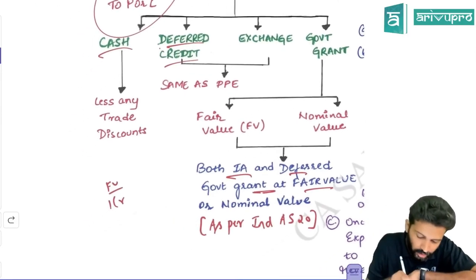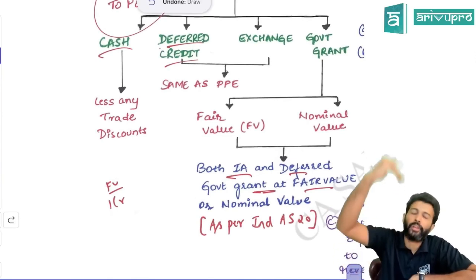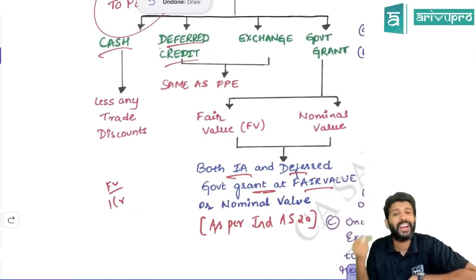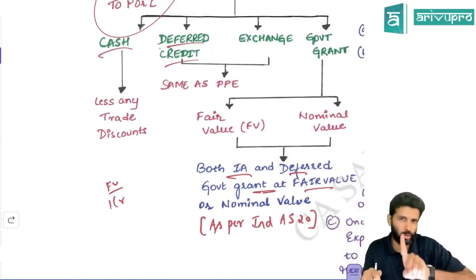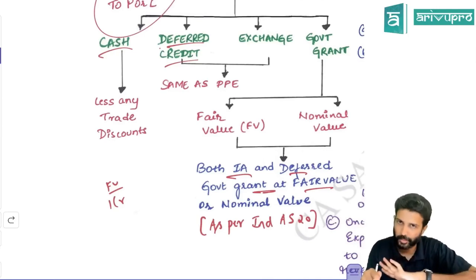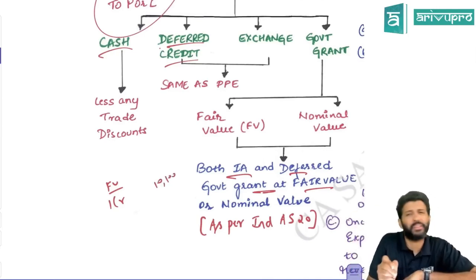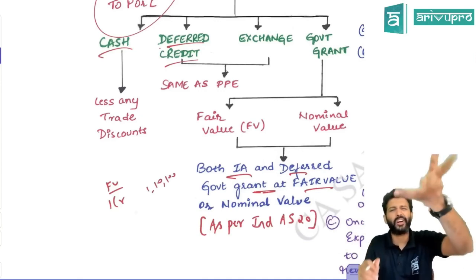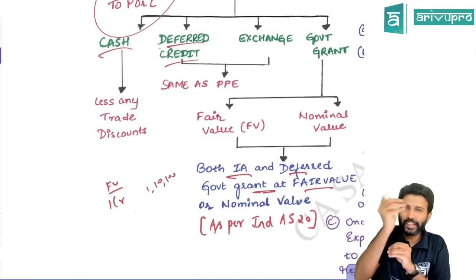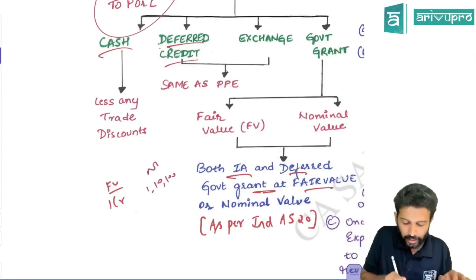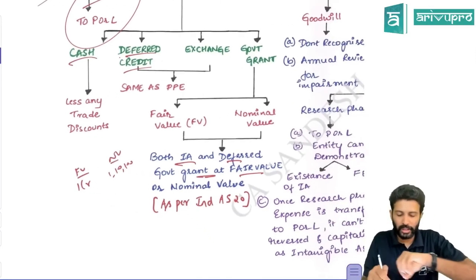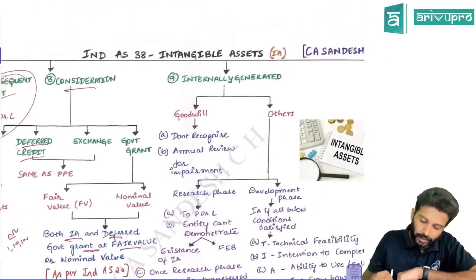Meaning here the fair value of the software is 1 crore, no? So the software you can recognize at 1 crore and the government grant also you can recognize at 1 crore. That is option number 1, because 1 crore is the fair value. All right. Or nominal value. Nominal value could be 10, 100, whatever, or 1 rupee also is okay. Just record it for the sake of it. Both the grant as well as the asset could be recorded at nominal value itself. The company has a choice. They can go either for fair value or nominal value.